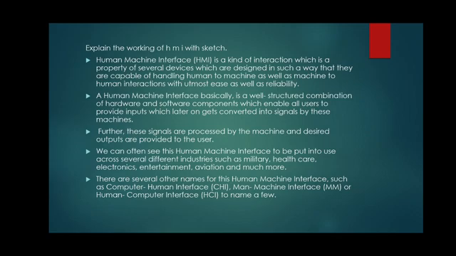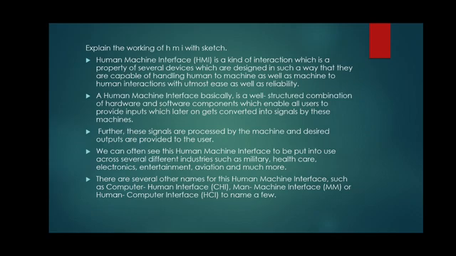We can often see that human machine interface can be put into use across several different industries such as military, healthcare, electronics, entertainment, aviation and much more. Now we have seen different equipment and gadgets used in medical where by sensing different parameters of the body, electrical signals are generated which will be useful for diagnosing different diseases.